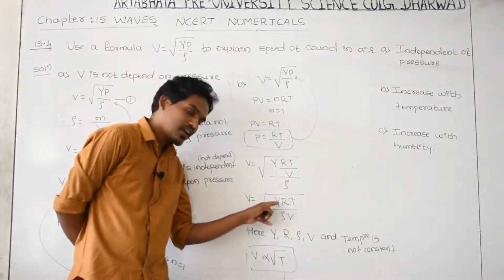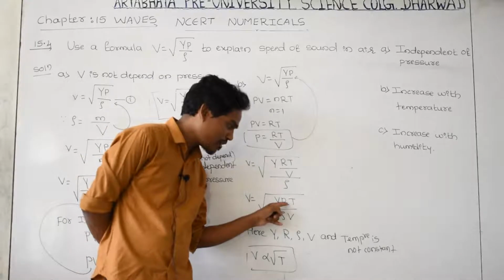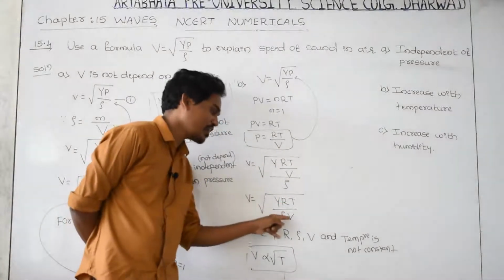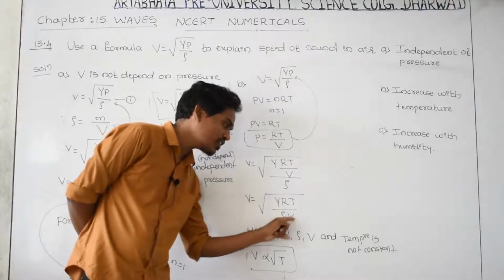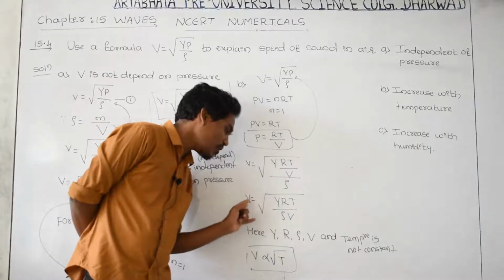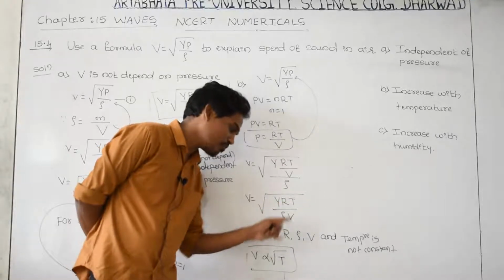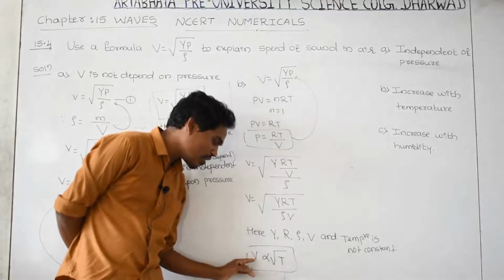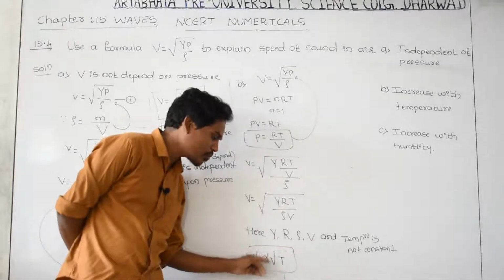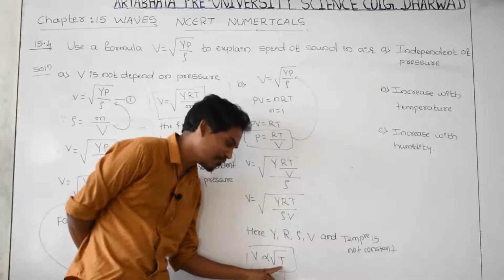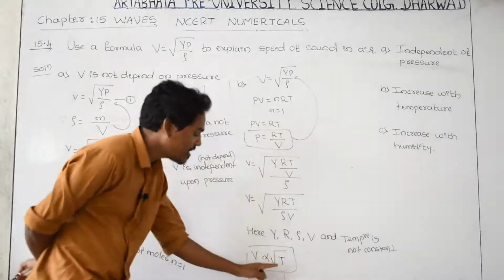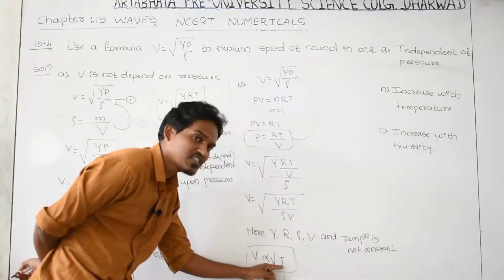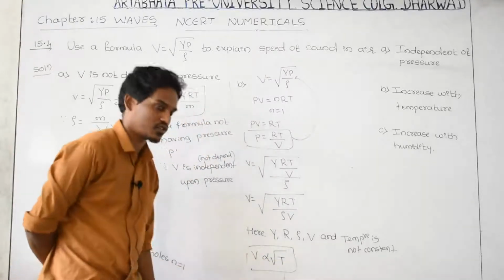V is not depending upon gamma, V is not depending upon R, V is not depending upon density, and V is not depending upon volume, because all the four terms are constant. The velocity of sound only depends upon temperature. That's why I have related these two quantities: velocity of sound is directly proportional to root of absolute temperature. If you increase the temperature, velocity increases. If you decrease the temperature of air, then velocity decreases.